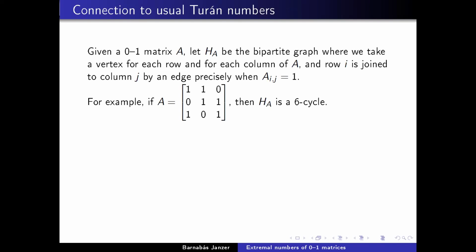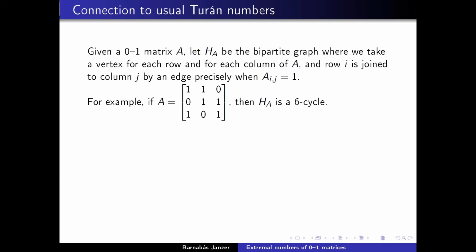So it's important to note that for every matrix, there is up to isomorphism a unique graph which corresponds to it this way. But the converse is not true. A bipartite graph corresponds to several matrices, because you can order the vertices in many different ways, and each of those orderings will give a different adjacency, bi-adjacency matrix.